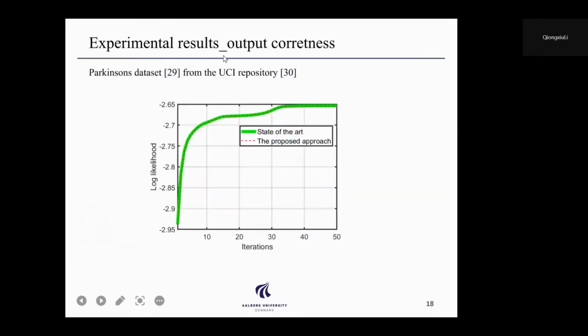First, we show the experimental result of the output correctness. We choose to use the Parkinson data set because it is privacy related, and here is the log likelihood of the Gaussian mixture modeling density in terms of the iteration numbers. So we can see that the performance of the proposed approach is identical to the state of the art, which is the existing secure summation approach. So from here, we can see that the proposed approach achieves perfect accuracy.